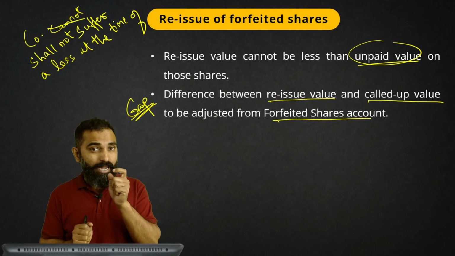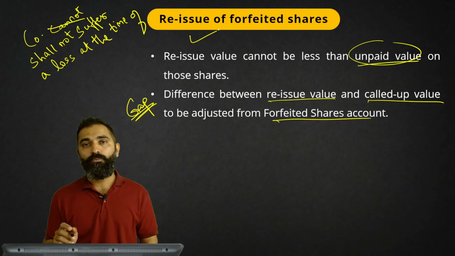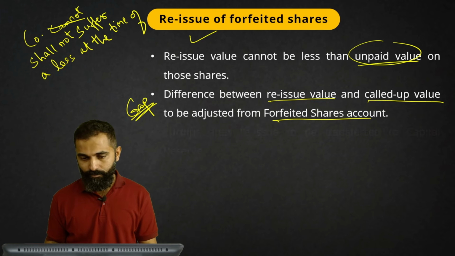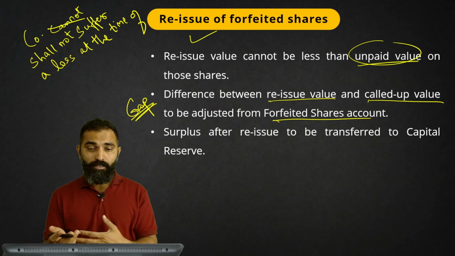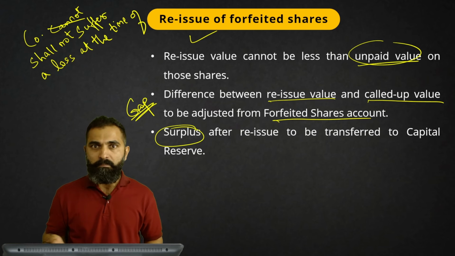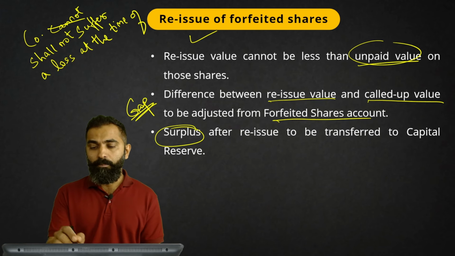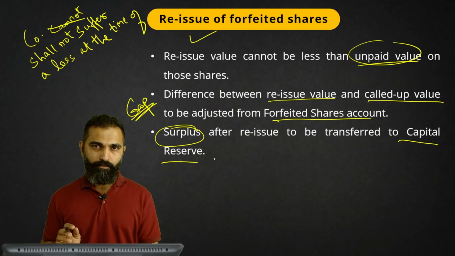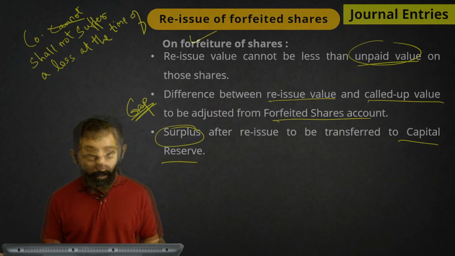Why? Because that temporary account is going to be utilized at the time of reissue. How? We are going to learn in the next 5 minutes. Don't worry. And now, when the shares are reissued, if there is any surplus, what is meant by surplus? Again, it's going to come. Surplus after reissue is to be transferred to capital reserve. So how the surplus will be calculated, I am going to show you now. Please be alert. Are you clear on this?